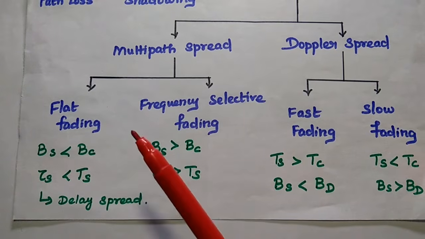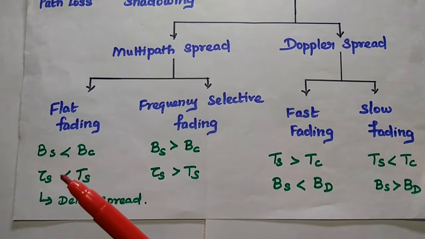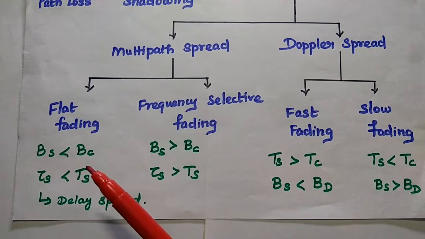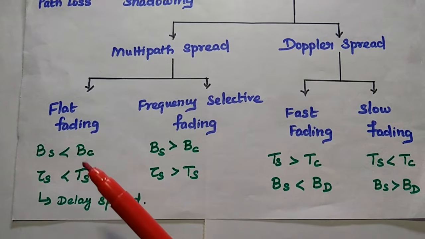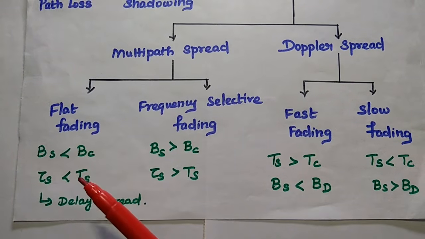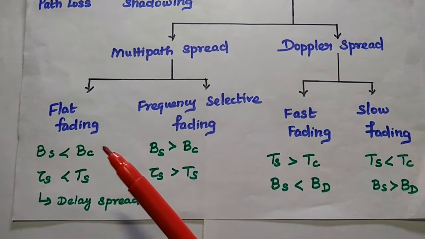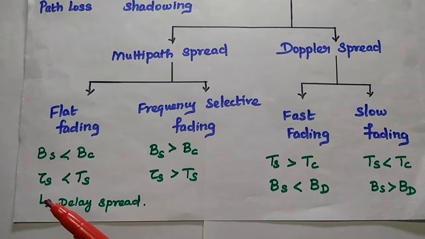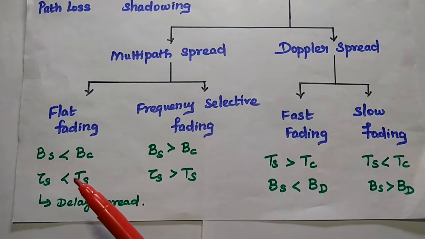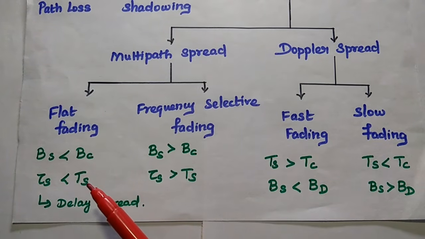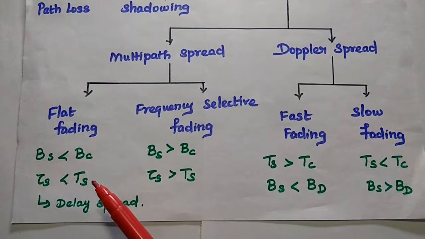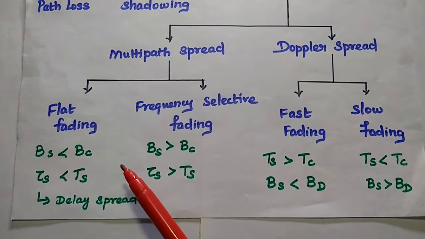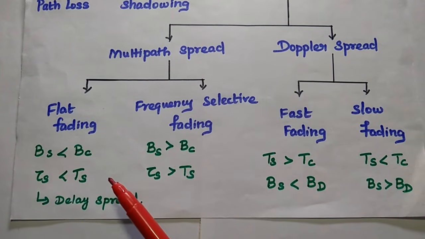Flat fading means the signal bandwidth is less than the channel bandwidth, and also the delay spread is less than the signal time. Here signal time means the input information signal, that is the baseband signal.